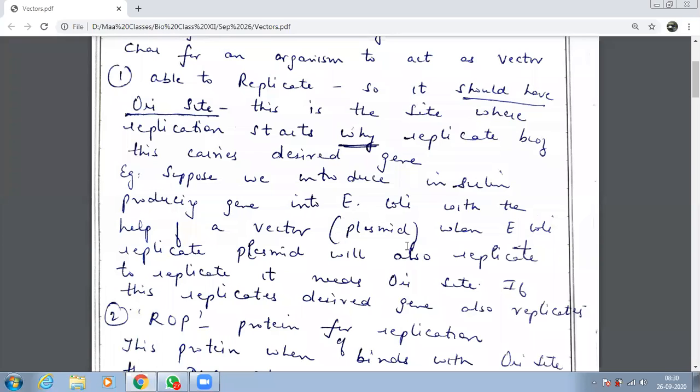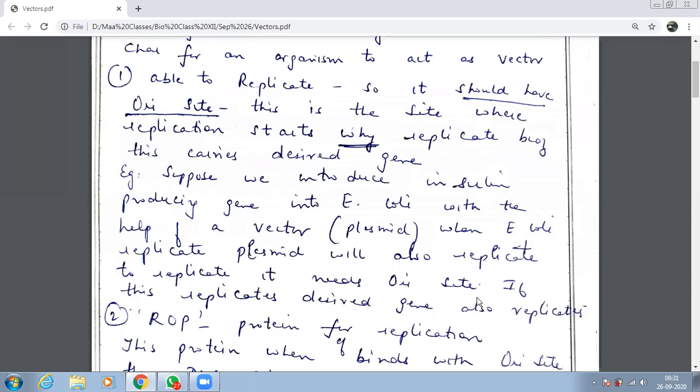So this plasmid will go and start replication. Once it replicates, what site should it have? This plasmid should have the Ori site, only then will it be able to replicate. Because it is from here that it will start replication. And when this replicates, your desired gene will also start replicating. Any confusion in the first quality?